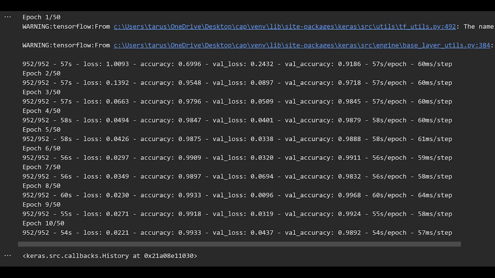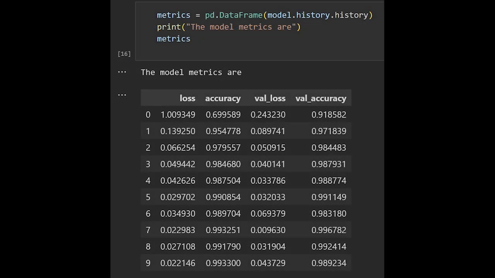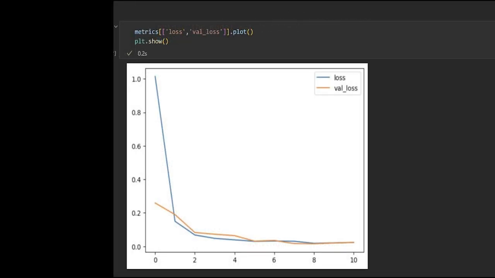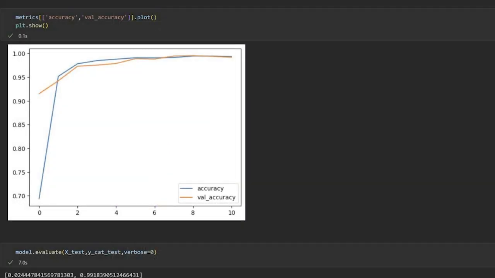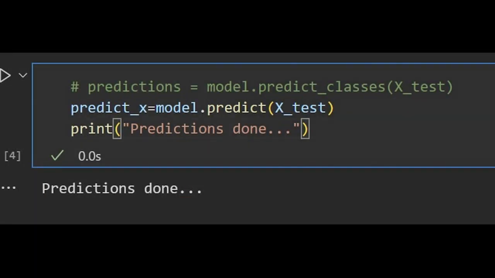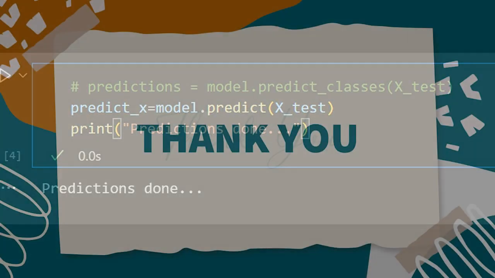This is a depiction of our model running and training. Finally, we display the model metrics to see how our model performed in comparison to other algorithms that were mentioned in the introduction. Plotting between loss and validation loss in order to understand our model's working. It is also necessary to plot between accuracy and validation accuracy, and evaluating our model on X test and Y categorically. Lastly, we predicted labels for X test.